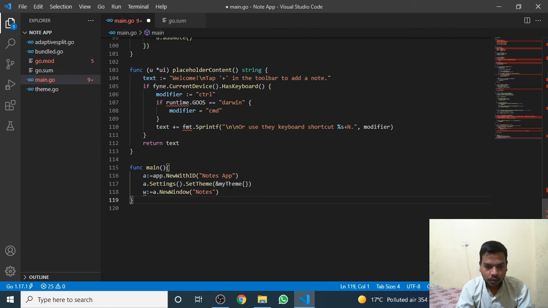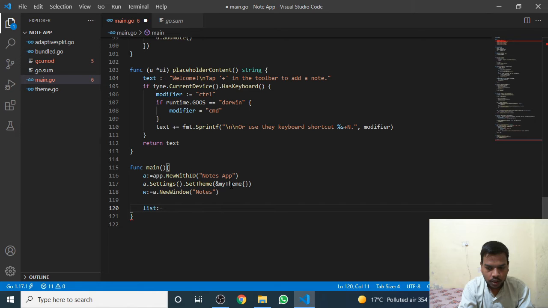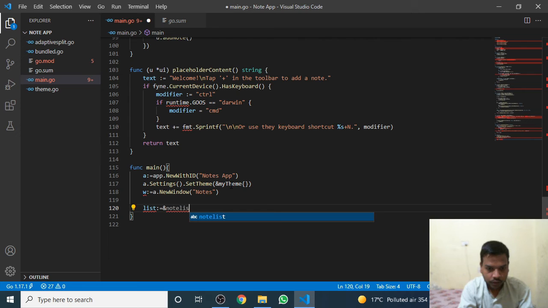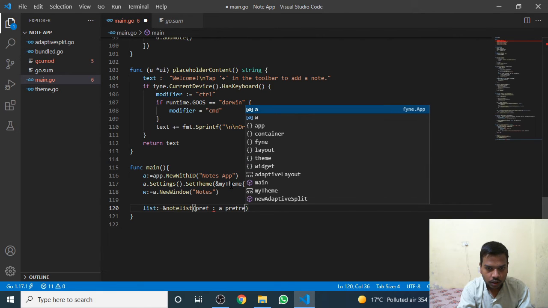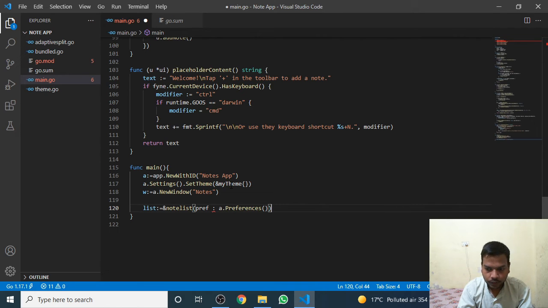After that, list all the list which is created, node list, according to their preferences. Okay, now that's over.